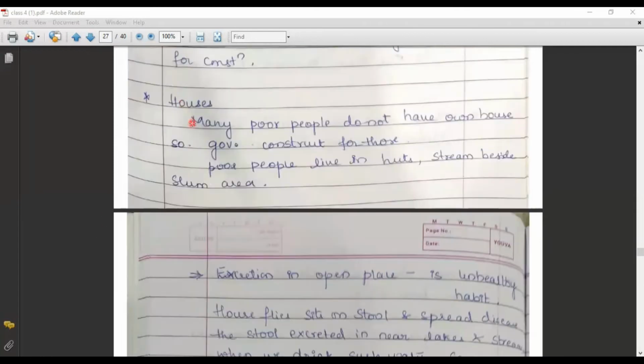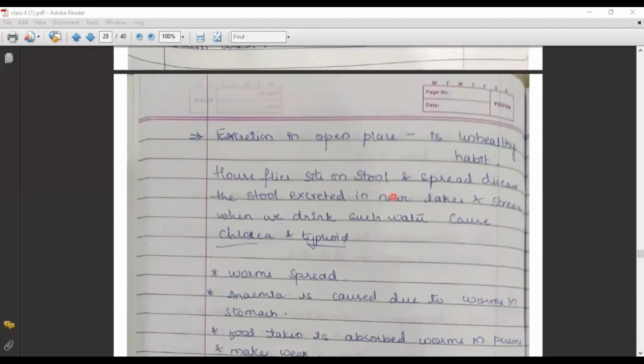So many poor people don't have their own house. So the government is constructing houses for those people, poor people who are living in huts or streams or roadside or in pipelines or slum areas. For those people, the government is assigning a house, and they are constructing the house and giving it to the common people. If a person has a house, there should be a toilet.